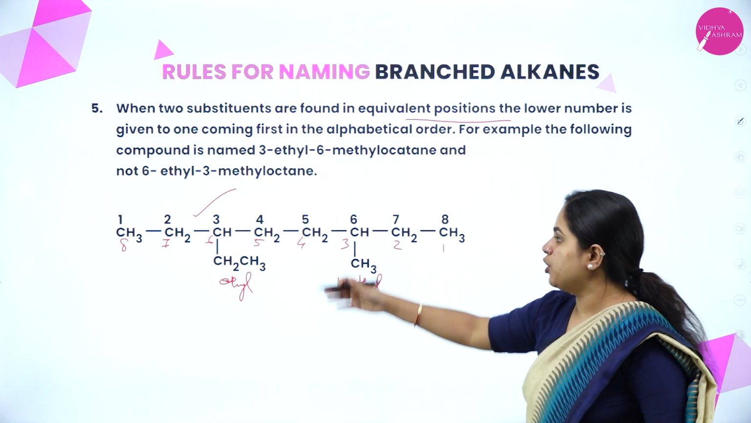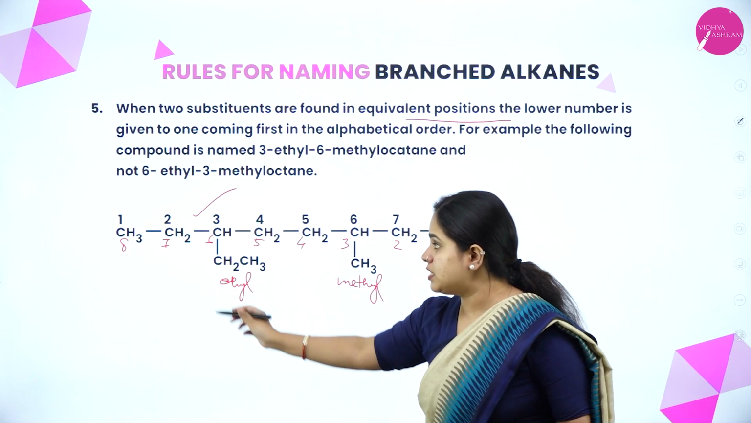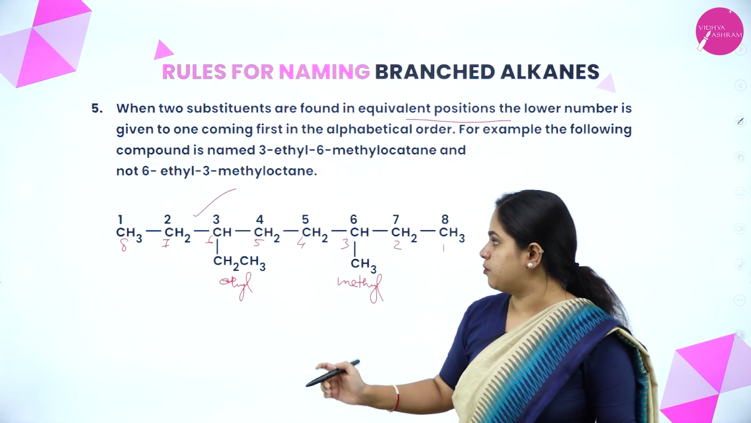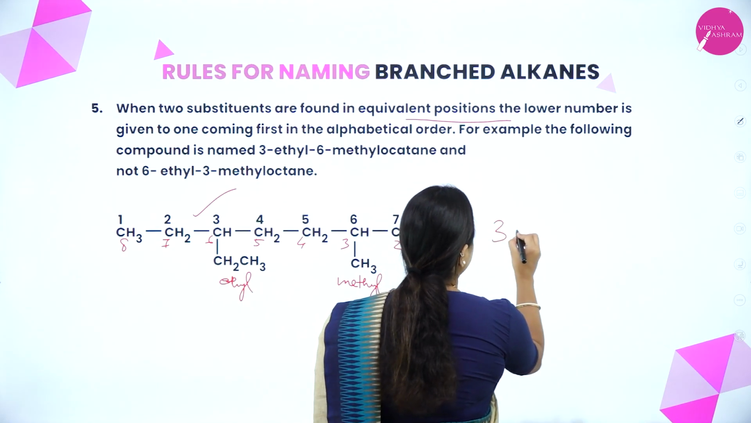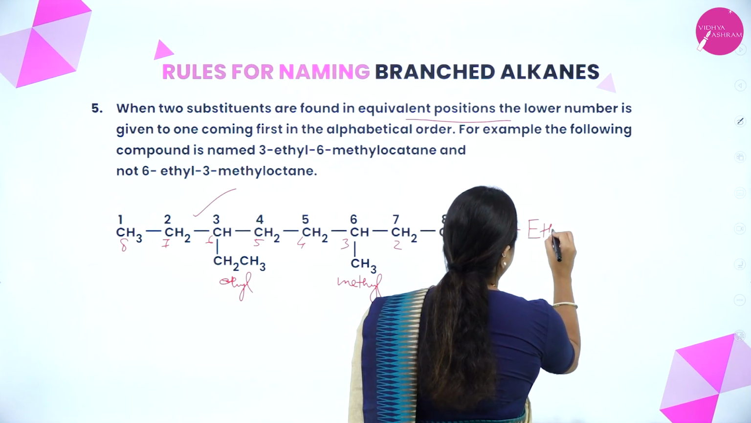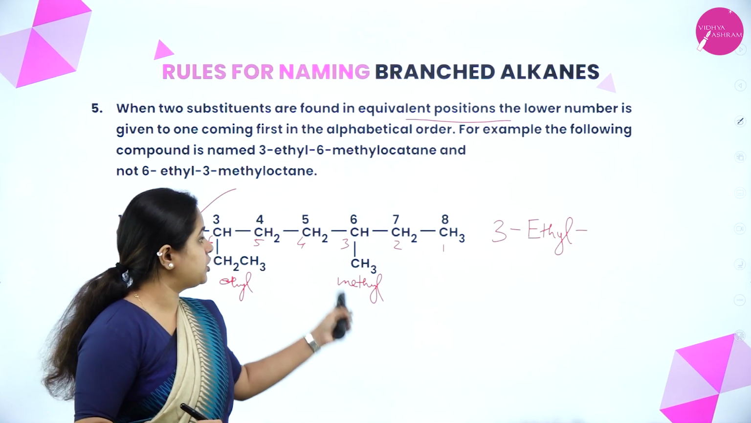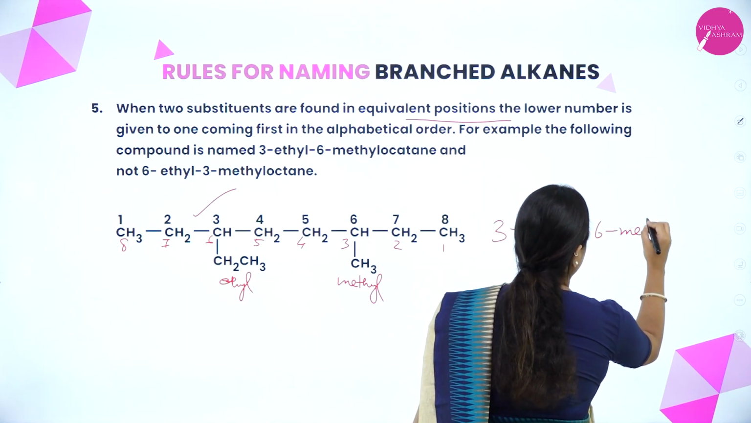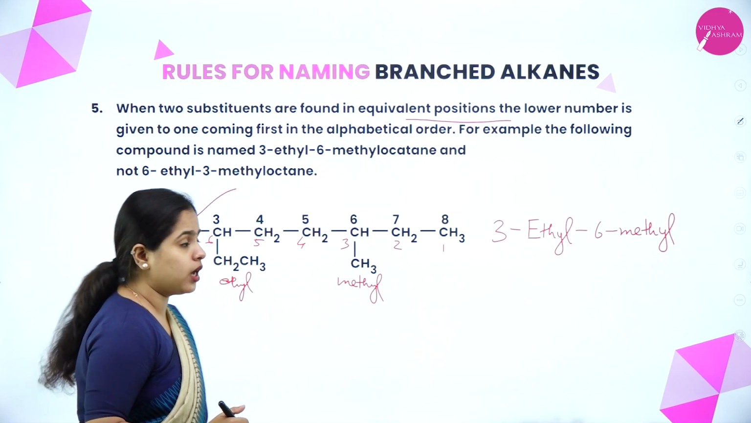Okay. So how would you name this organic compound? Till now we studied how to name it. Yes, whichever comes first in alphabetical order has to be named first. So in which carbon atom is it present? Third carbon atom, right? So it is 3-ethyl. And the second one is on which carbon atom? 6th carbon atom. So it is 6-methyl, right? 3-ethyl, 6-methyl.